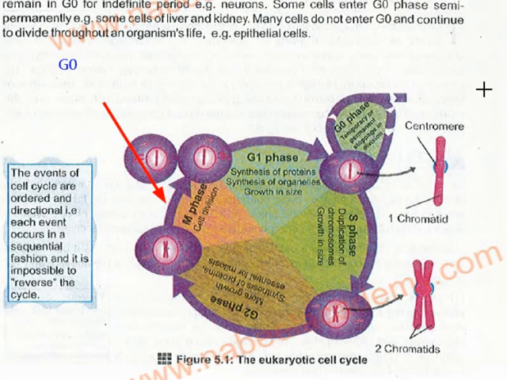Now see in this picture what's happening. The cells are dividing, and the events of the cell cycle are ordered and directional. Each event occurs in a sequential fashion, and it is impossible to reverse the cycle. So it is totally impossible to reverse the cycle.